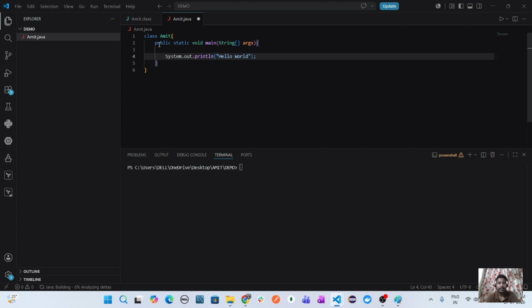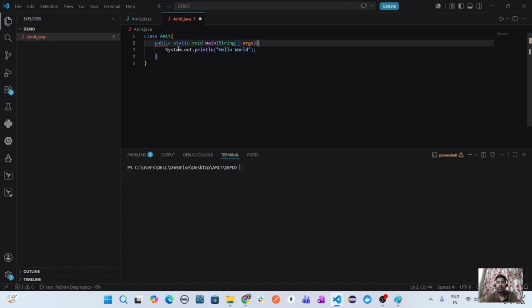I'll explain how it works, how the machine understands that okay, it is a Java program or a Python program. What we are writing is simple English only, class ABC, whatever. But how does the system understand that this is a program and it has to work? In Java we have the JDK, Java Development Kit, for different OS. I'm using Windows, so I have already installed the JDK for Windows, and for Mac also there is a separate JDK, and for Linux also there is a separate JDK.